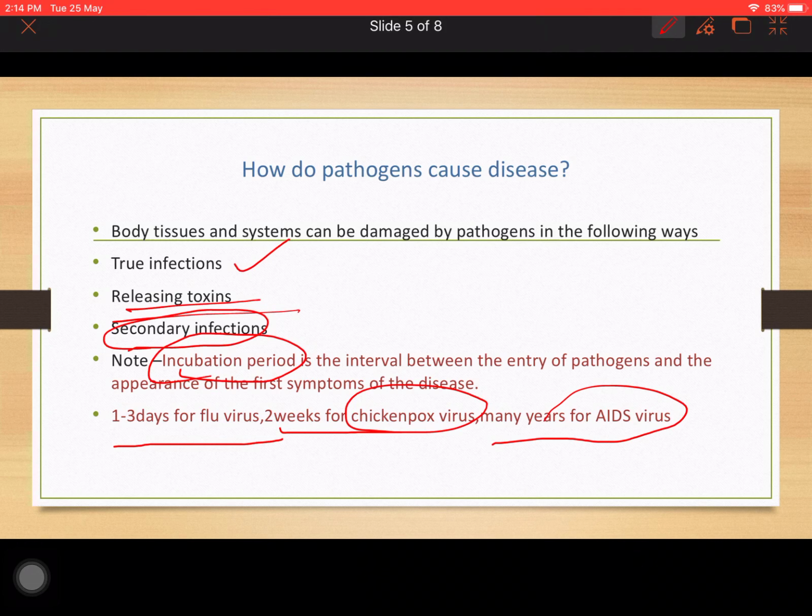Is it clear to everyone? I am trying to make each and every point clear, and I have chosen this topic because it is very relevant to today's scenario. It will be very clear for you whenever you are going through the news channels, whenever you are seeing the reports, whenever doctors are speaking. You will understand what is happening. So now we will move on to the next slide.